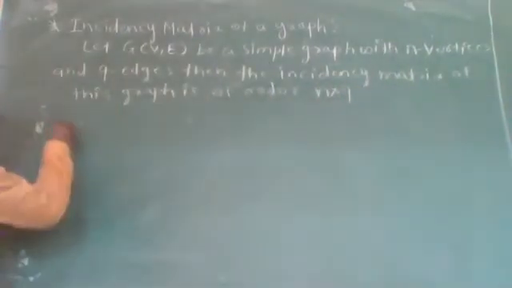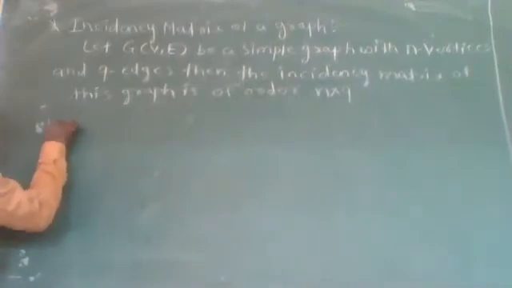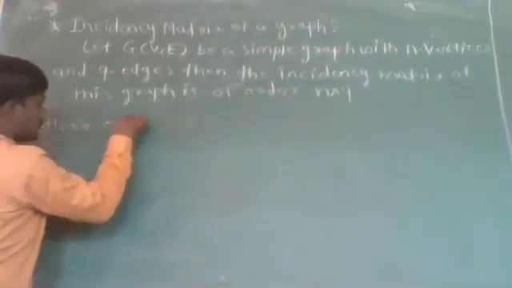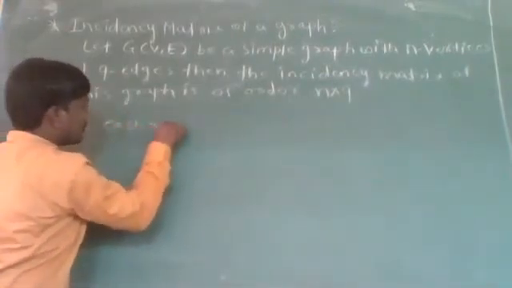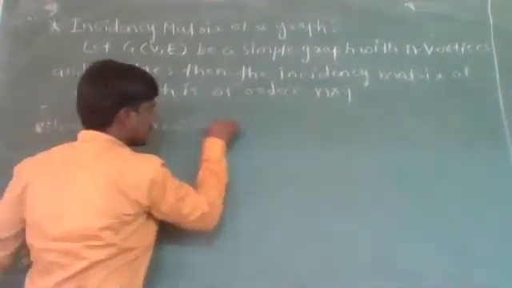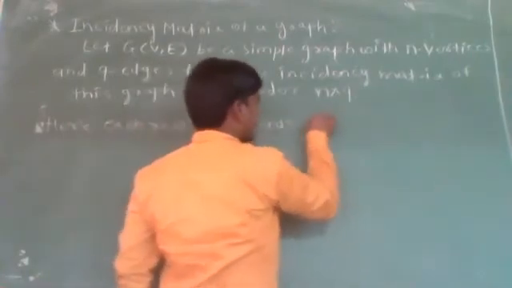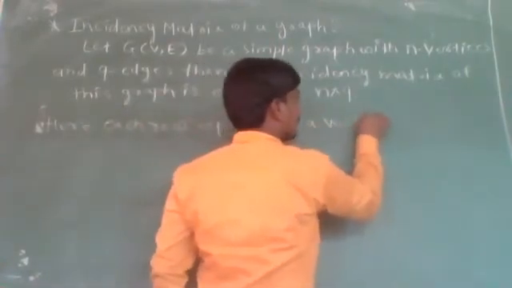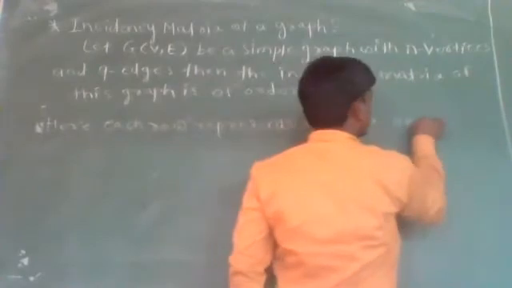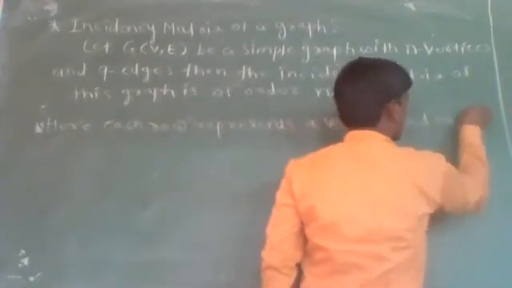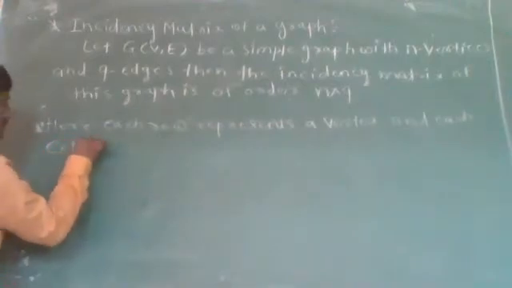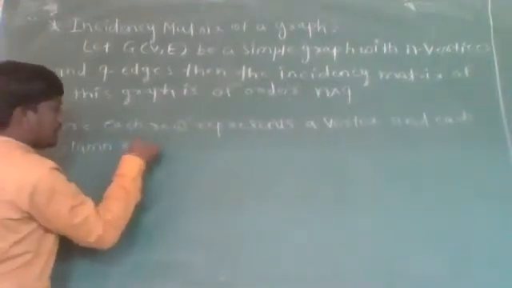Here each row represents a vertex and each column represents an edge.